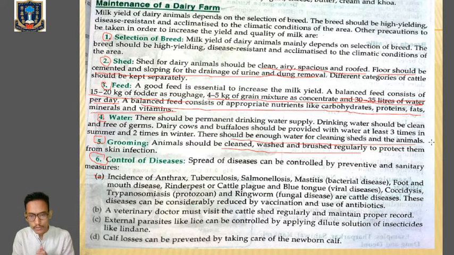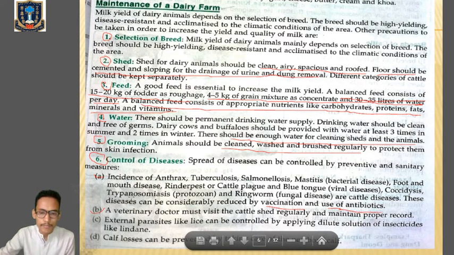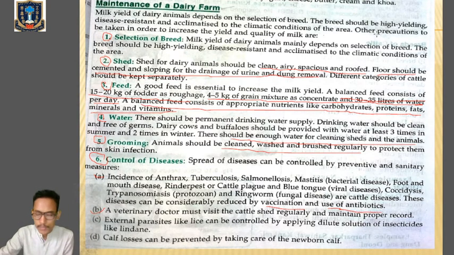Clear? For these reasons, the animals are given vaccinations, and mainly antibiotics are given to control the spread of those diseases. Then the veterinarian must visit the dairy farm regularly and should maintain proper records.